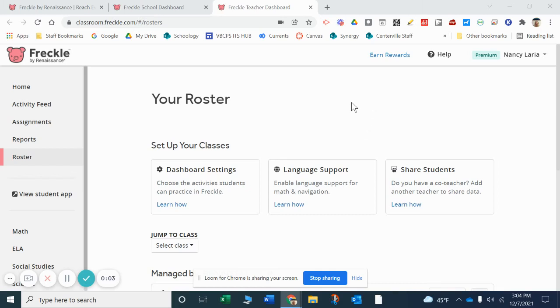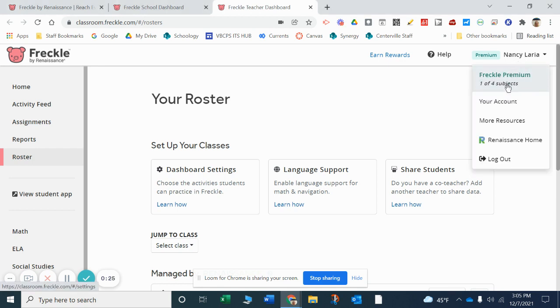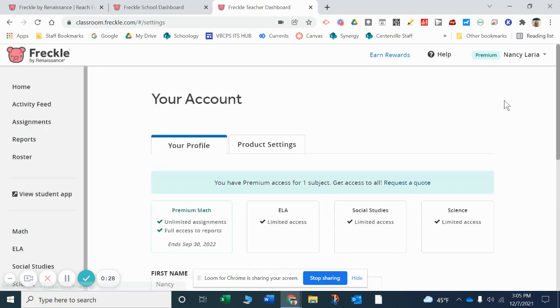This video is to show you how to choose the settings for Freckle the way we are using it here at Centerville this year. The first thing you'll do is log into your Freckle account, and once you're there, you go up to the right corner and you should see your name. I'm going to click on Name, and then I'm going to click on Your Account.